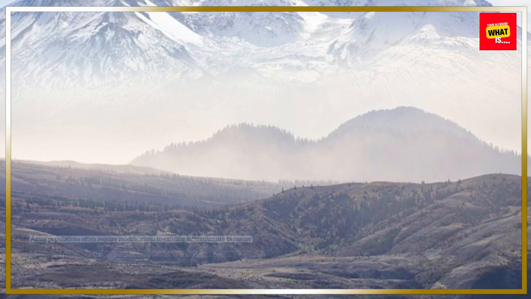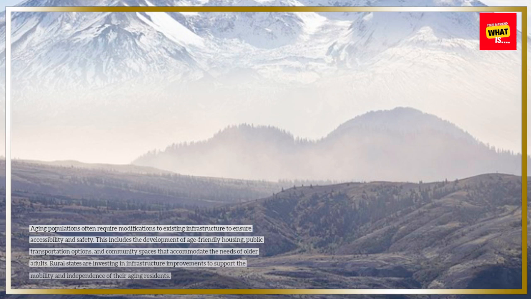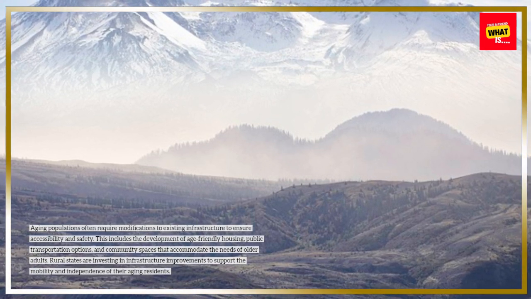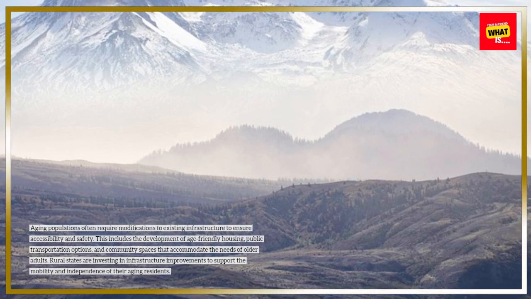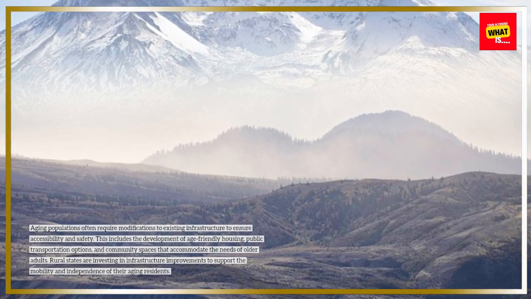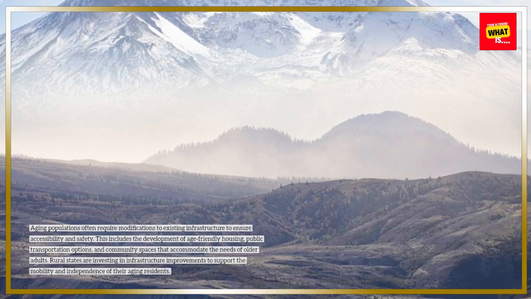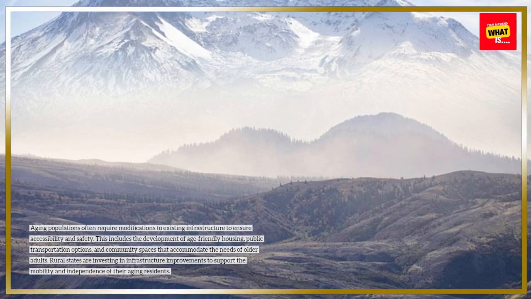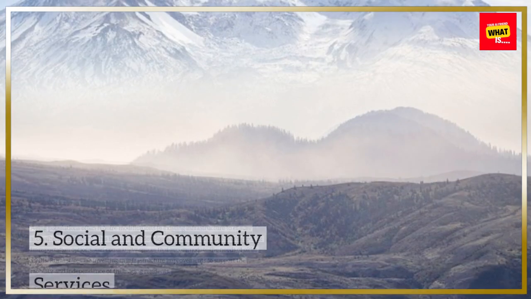4. Infrastructure needs. Aging populations often require modifications to existing infrastructure to ensure accessibility and safety. This includes the development of age-friendly housing, public transportation options, and community spaces that accommodate the needs of older adults. Rural states are investing in infrastructure improvements to support the mobility and independence of their aging residents.